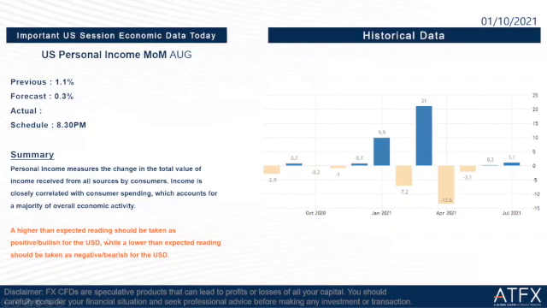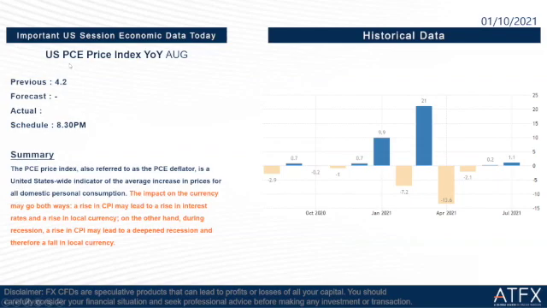If higher than expected, the reading should be taken as positive for the USD, while a lower than expected reading should be taken as negative for the USD. Then we go to the next one, which is US PCE price index, year-on-year, August. Previous is 4.2 and the forecast remains unknown.